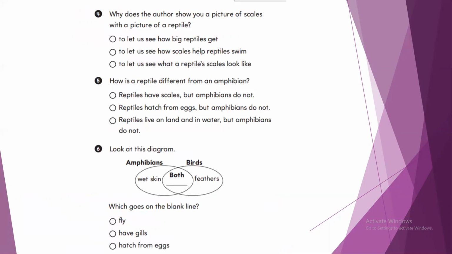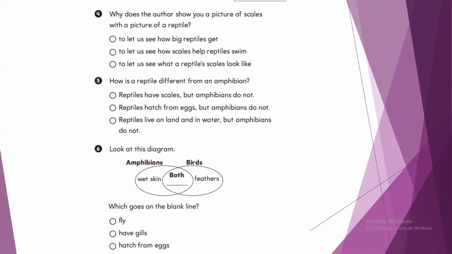Number 4, why does the author show you a picture of scales that cover reptiles? So let us see how big reptiles get, or to let us see how scales help reptiles swim, or to let us see what reptiles' scales look like.